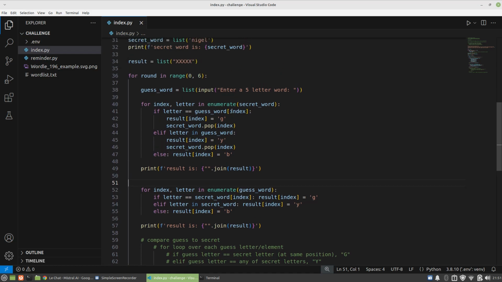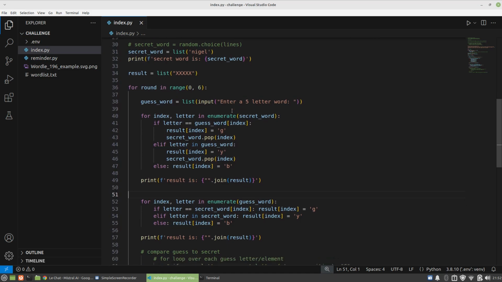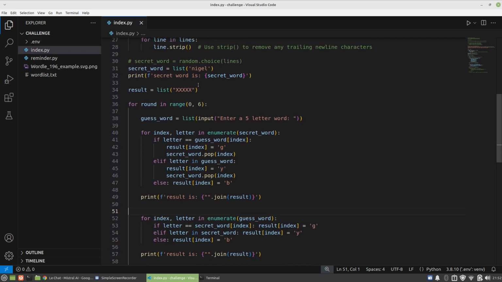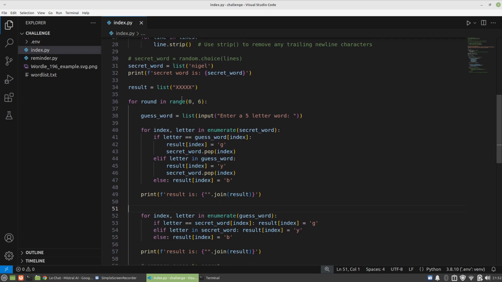One of the first things I did, just because I've been iterating over a string, is I said, you know what, I'm done with this. I don't want any more string errors. I've now turned both the secret word and the guess word into lists. You can see here the secret word is a list of Nigel, and here the guess word is a list of whatever we input. Let's just work in lists.